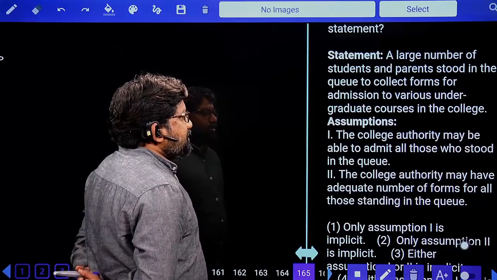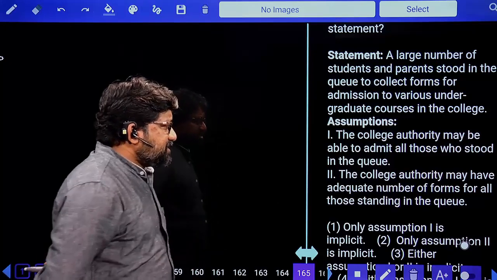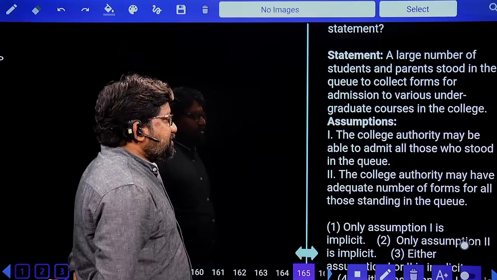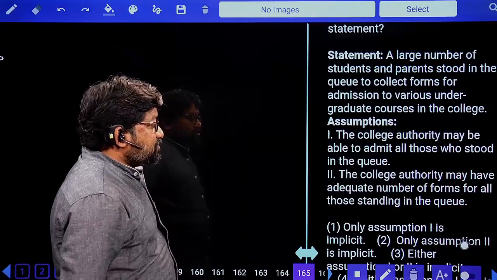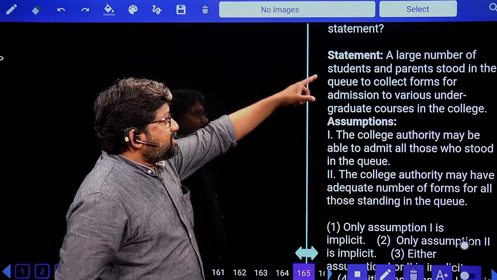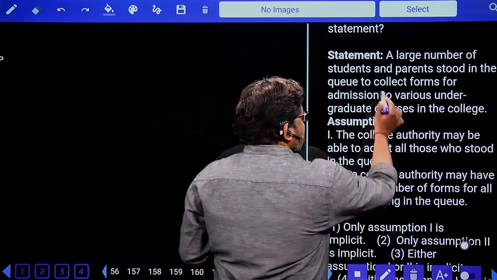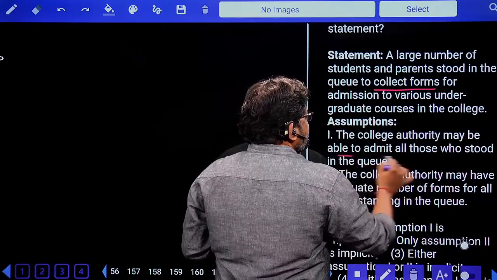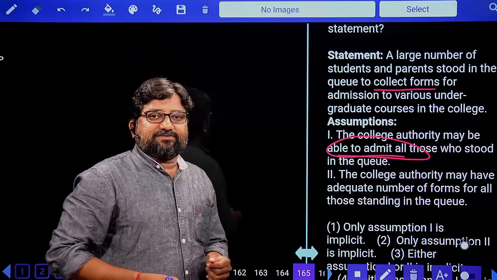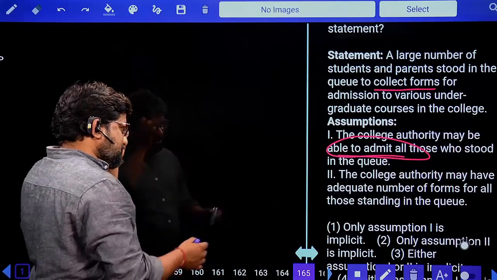The college authority may be able to admit all those who stood in the queue. How can you guarantee that? That cannot be guaranteed. Next, the college authority may have an adequate number of forms for all those students standing in the queue. Yes, because many people are standing in the line to collect forms. The statement is talking about collecting forms. The statement is not talking about giving admission to the students in that college. So it is out of context. Collecting forms, yes. So only two is implicit.